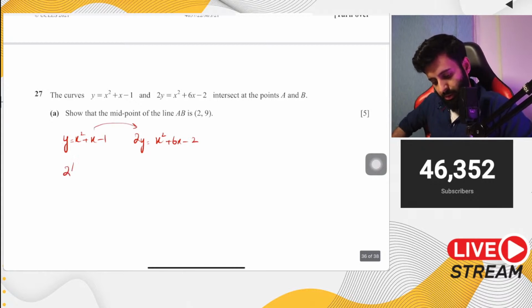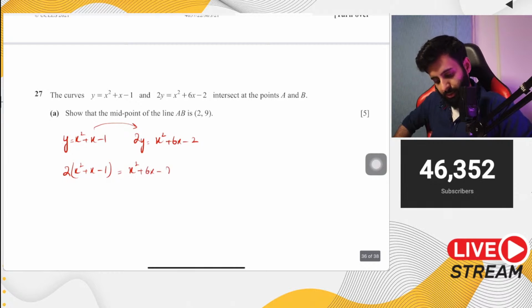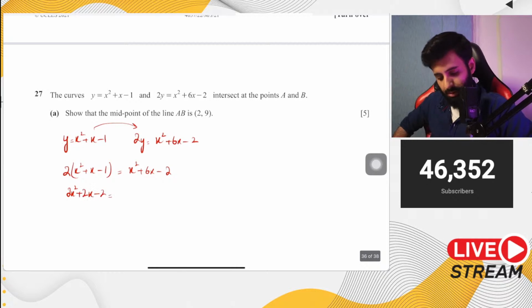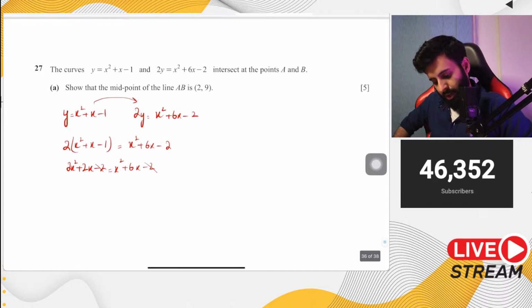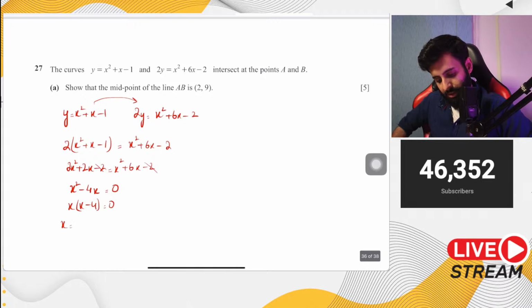So 2 into x square plus x minus 1 equals x square plus 6x minus 2. So you have 2x square plus 2x minus 2, which is equal to x square plus 6x minus 2. So minus 2 gets cancelled, and now we have x square minus 4x, which is equal to 0. So let's take x common. So we have x into x minus 4, which is equal to 0. That means x equals 0 or x equals 4.